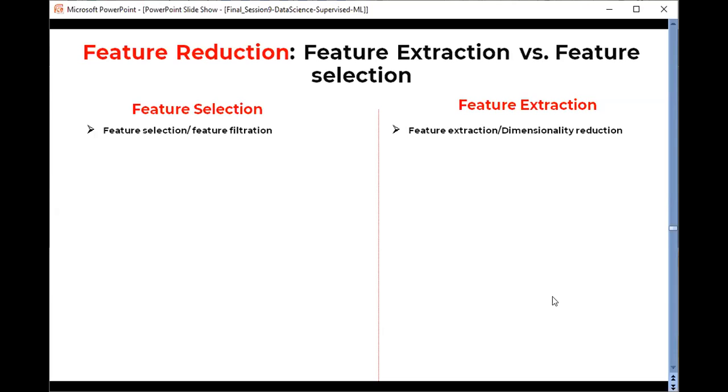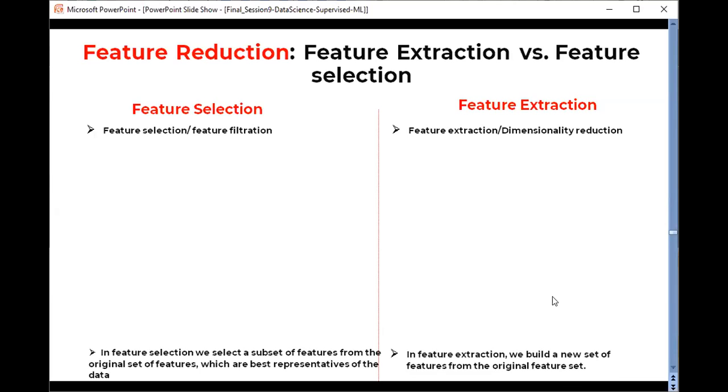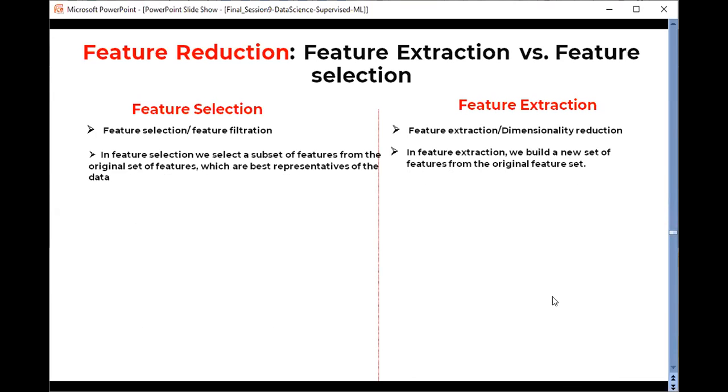PCA? Yes, you're absolutely right. In feature selection, we select a subset of our features from the original set of features, which are the best representative of the data, while in feature extraction, we build a new set of features from the original data.